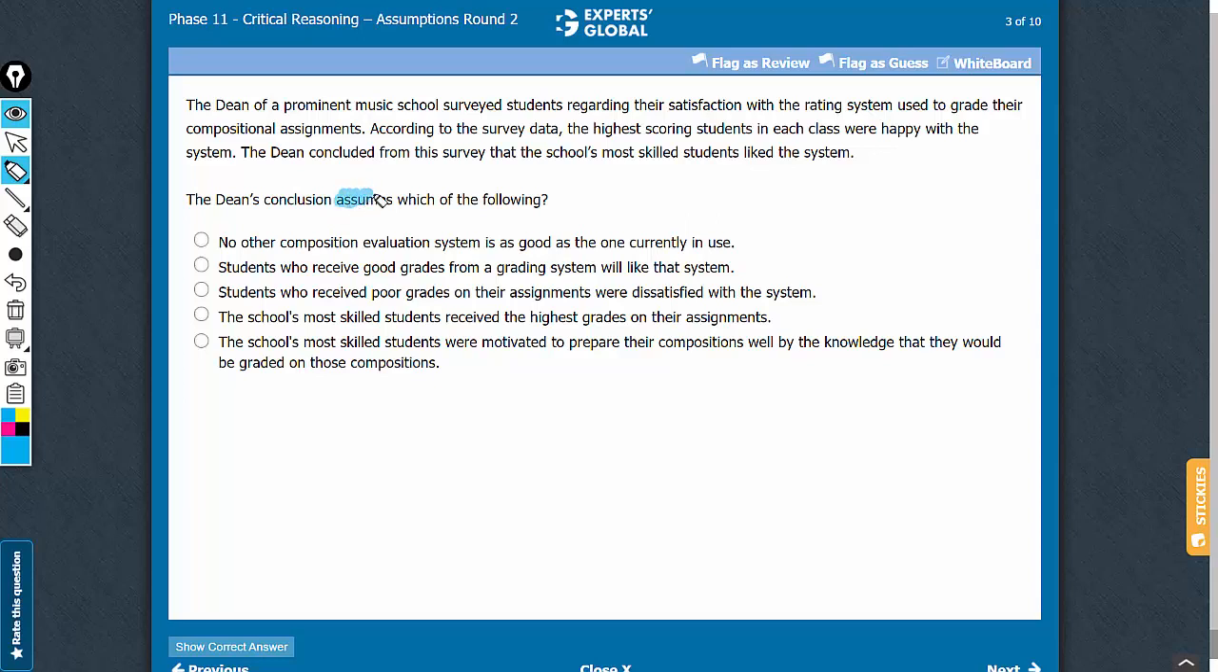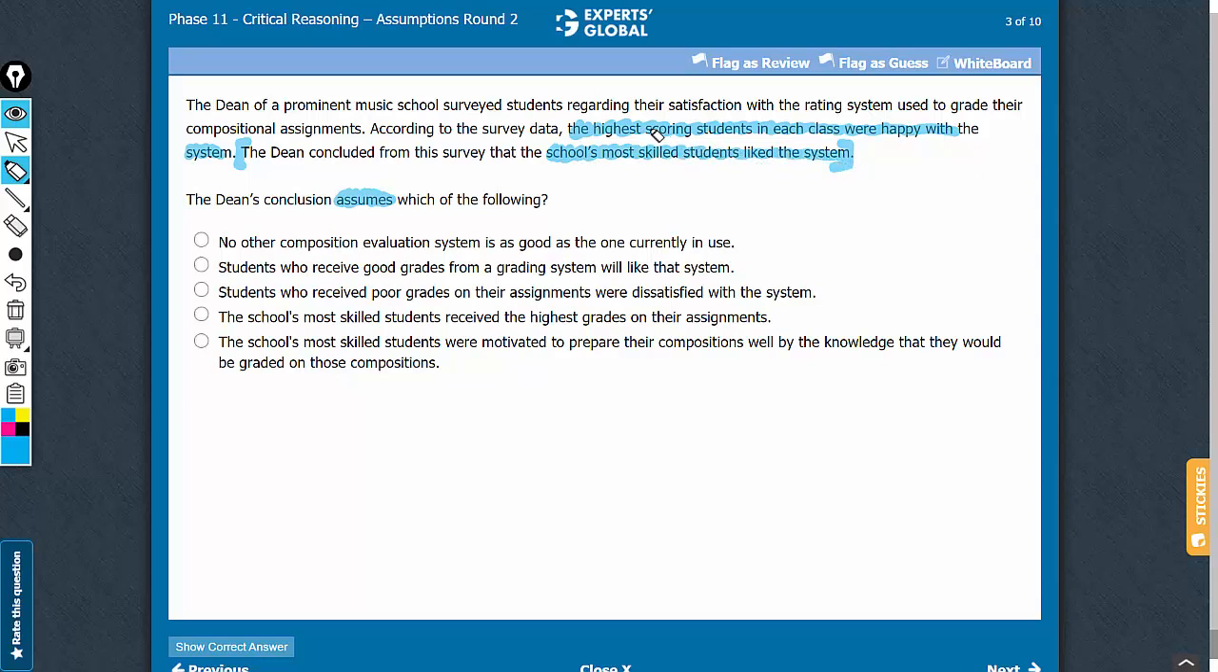This is an assumption question. This last sentence is the conclusion of the argument. The missing link is between the highest scoring students in each class being happy with the system and the conclusion that the school's most skilled students liked the system.